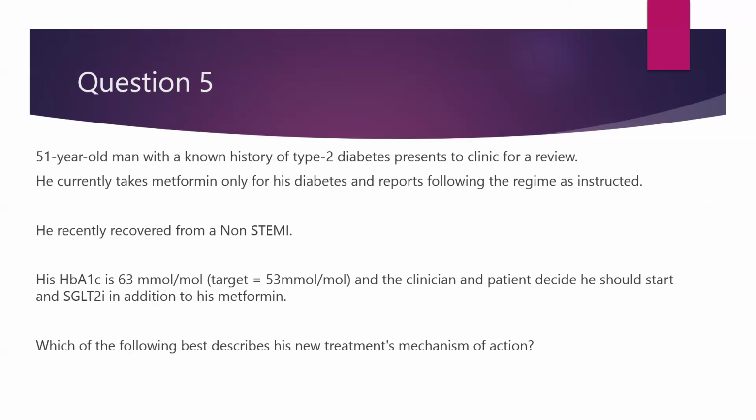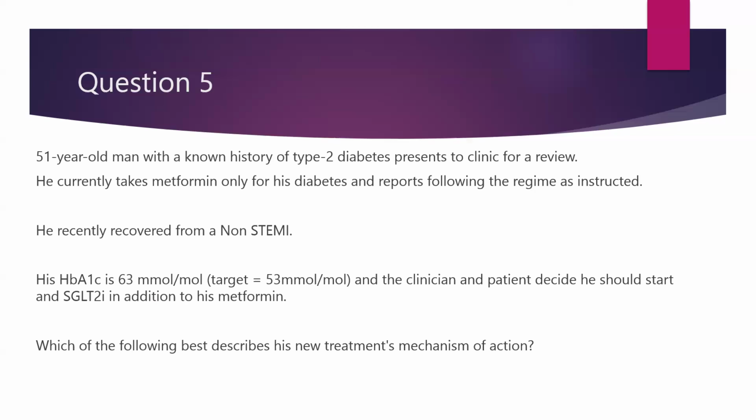Question number 5, we have a type 2 diabetic 51-year-old male presented to the clinic for review, currently takes metformin only for his diabetes. He recently has recovered also from a non-ST segment elevation MI. His HbA1c is 63 millimole per mole, which of course we know the target is less than 53 millimole per mole, and the clinician and the patient decide that he should start an SGLT2 inhibitor because of its benefit in post-MI patients as well, in addition to his metformin.